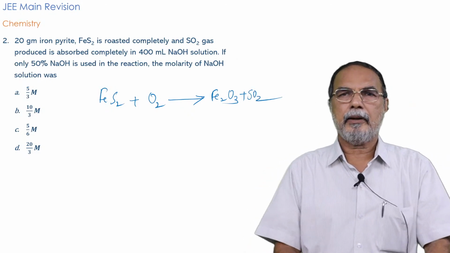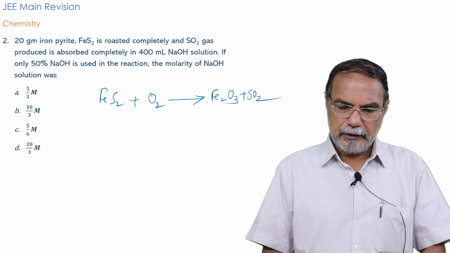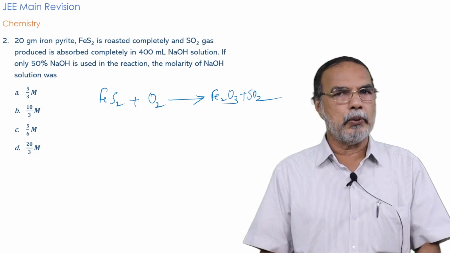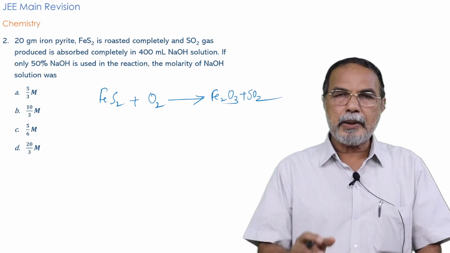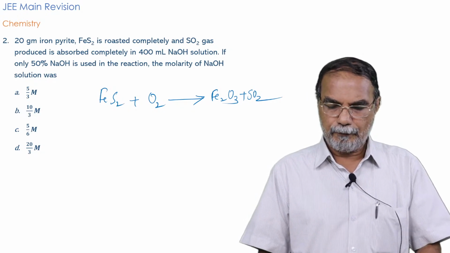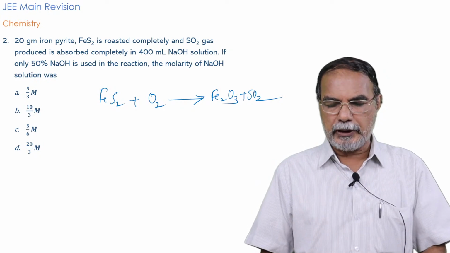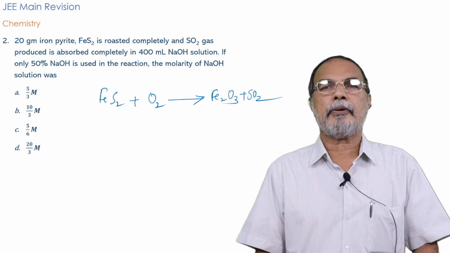So that's the skeleton equation for the reaction. And what is done is, the sulfur dioxide gas so produced is absorbed completely in 400 ml NaOH solution. Okay? And if only 50% NaOH is used in the reaction, the molarity of NaOH solution is.